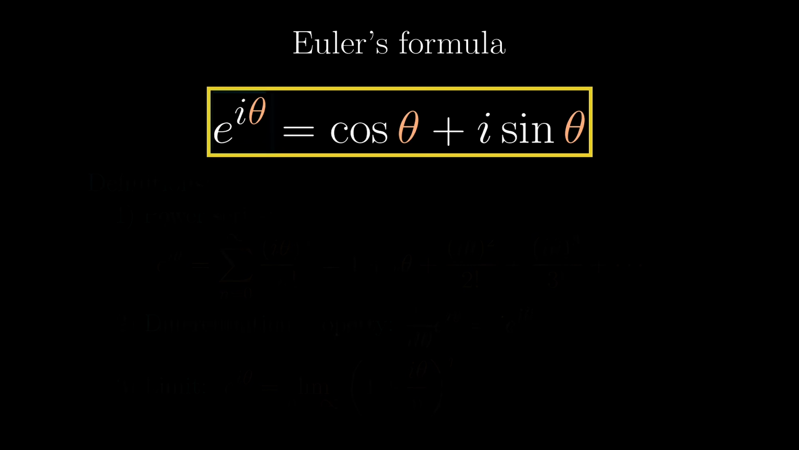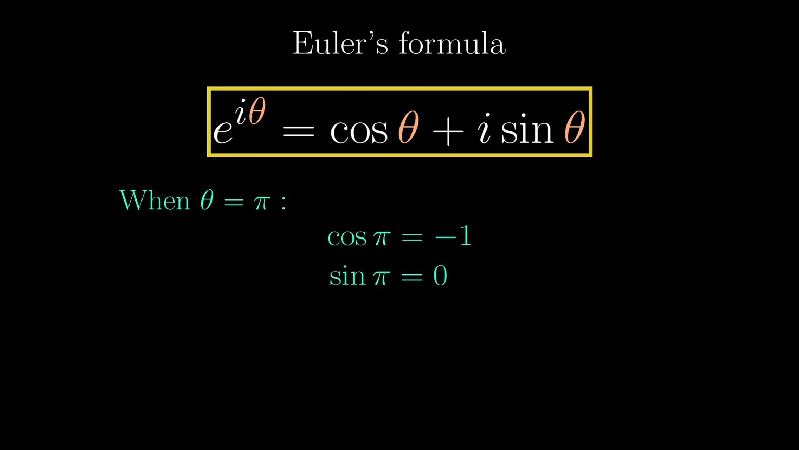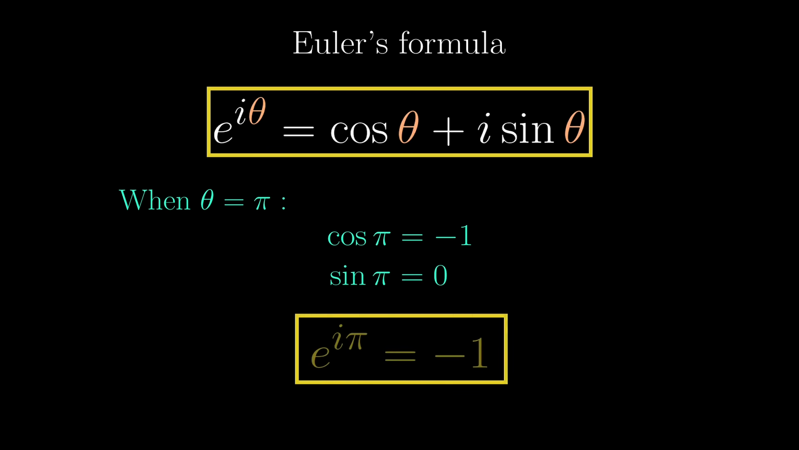But let's consider the case where theta is pi, then cosine pi equals -1, and sine pi equals 0, and so e to the i pi equals -1. This is usually called Euler's identity, which is often considered the most beautiful equation.